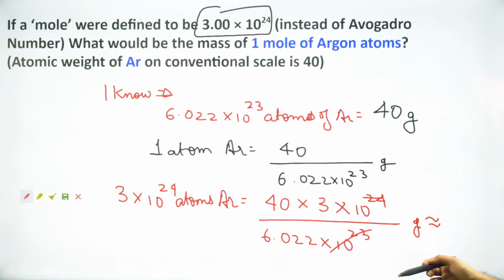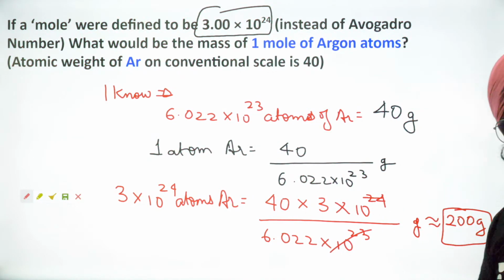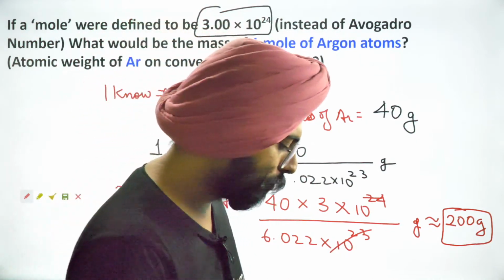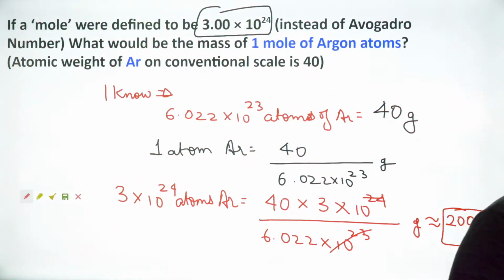Approximately कितना आ गया? 3 into 4 is 12. 2. Approximately 200 grams. Approximately 200 grams, 199 point something आ जाएगा if you do the exact calculation. But yeah, approximately 200 grams.